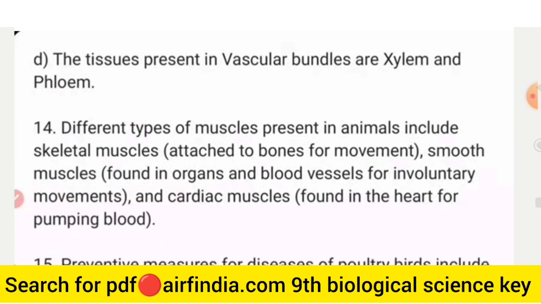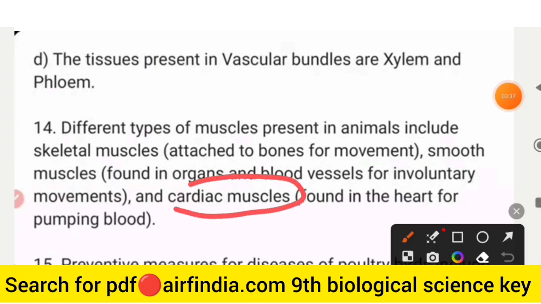Question number 14 right answers. Different types of muscles present in animals include skeletal muscles attached to bones for movement, smooth muscles found in organs and blood vessels for involuntary movements, and cardiac muscles, found in the heart for pumping blood.